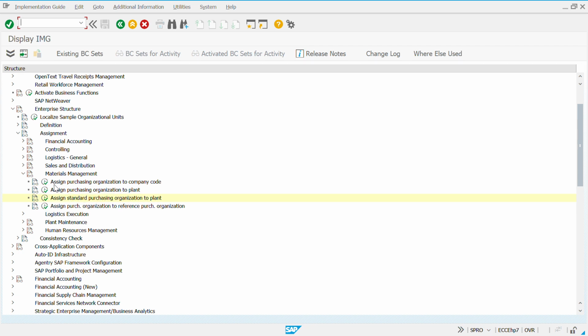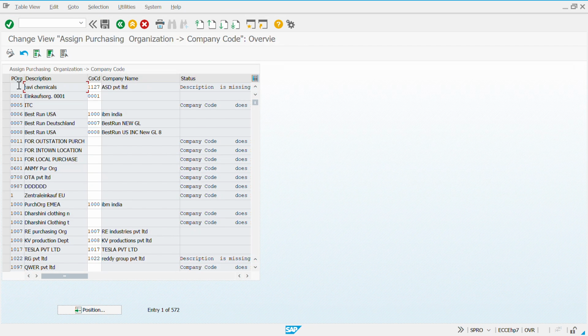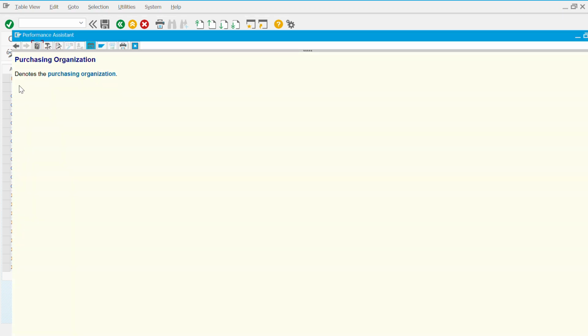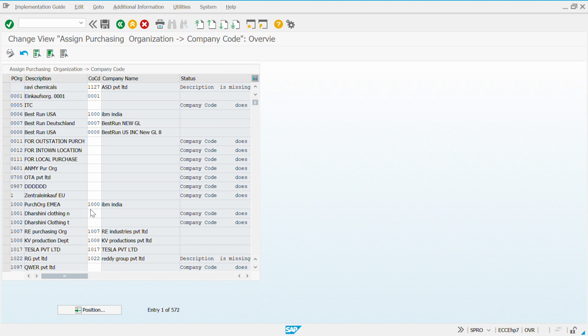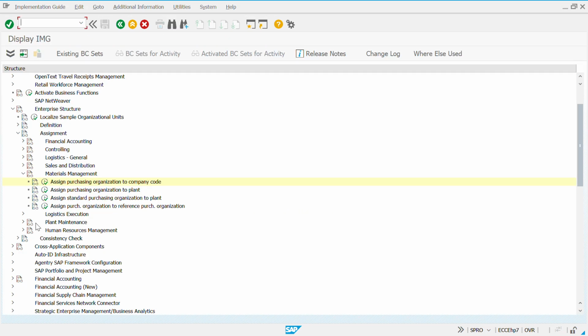So even if you don't understand anything, you can certainly go and click on these documentations and it would help. And suppose you go inside and you want to know what this particular field means, you can just click on F1. Okay, go to that field, click on F1. It will give you the documentation, like what exactly it says, and this will give you all the fields. Now, how to read out all these fields, how to understand how these fields are assigned to each other, we will cover it in the upcoming sessions. Okay. So for now, you just have to go and see the documentations.